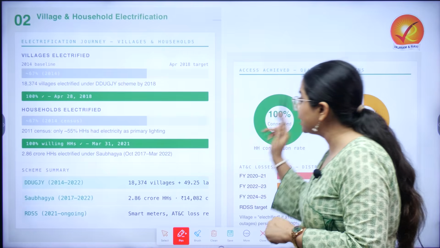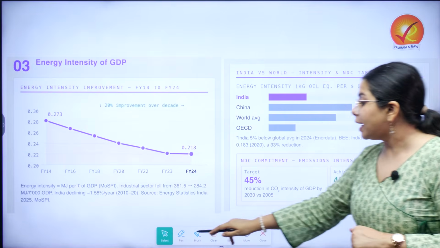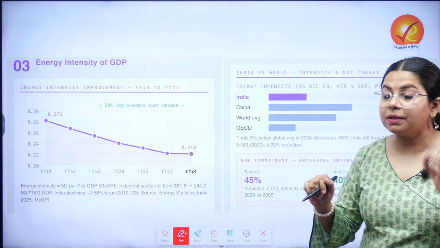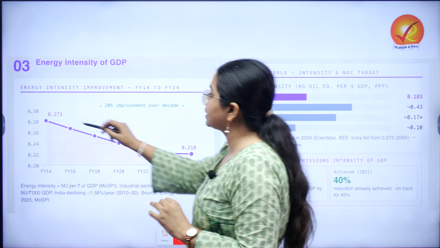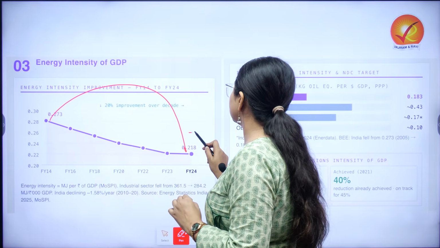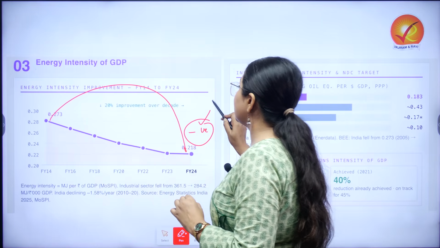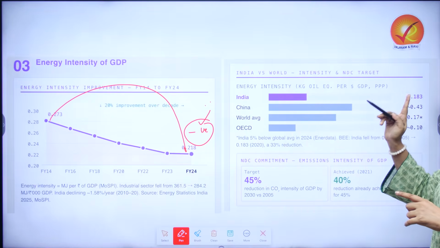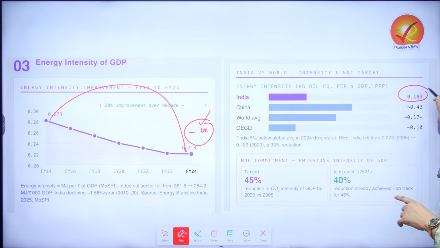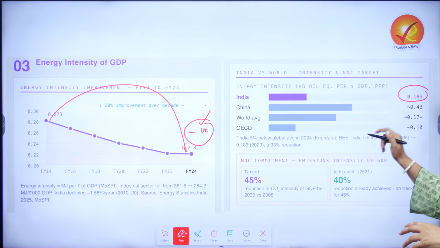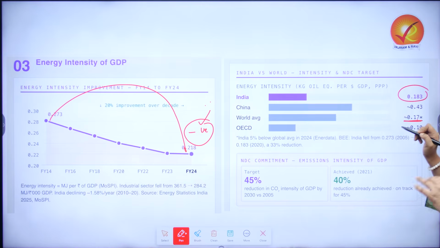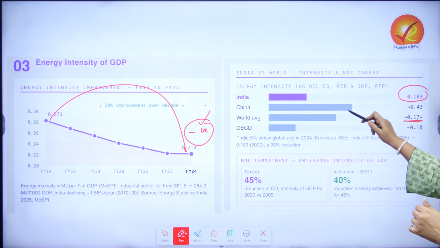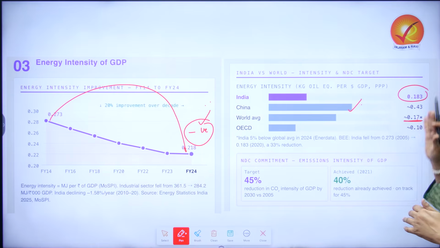Apart from this, the last bit that we are going to cover today is energy intensity of GDP, which is very important. You have to remember that as compared to the last decade, we have seen a reduction, a 20% improvement over the decade. Energy intensity of India as of now lags behind the world average, and we also have to consider it as compared to our competitors.